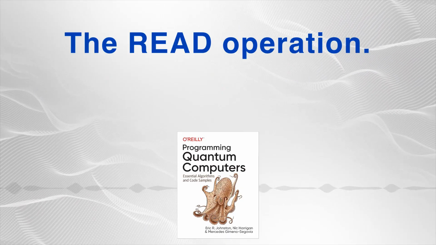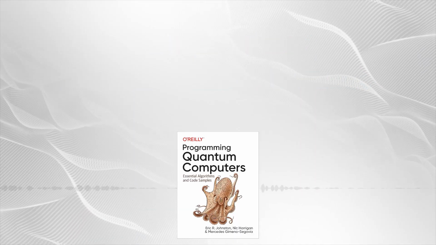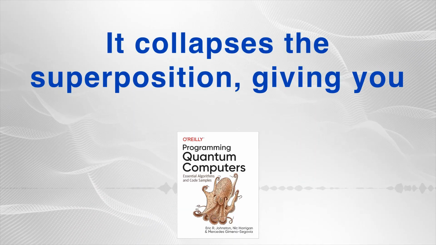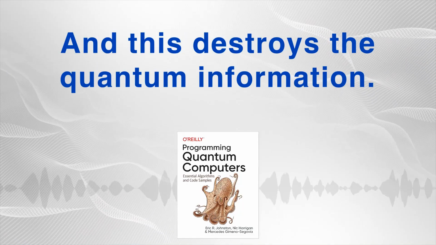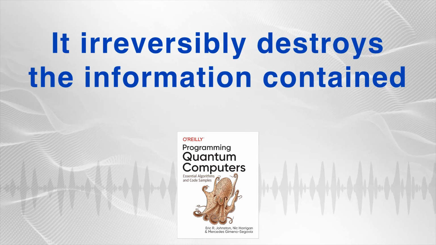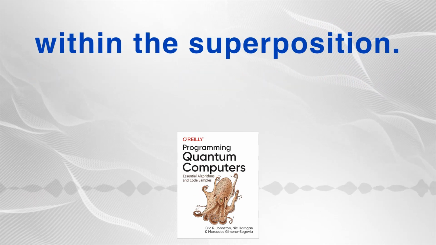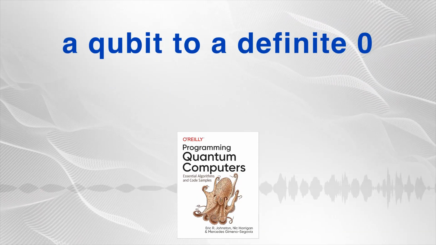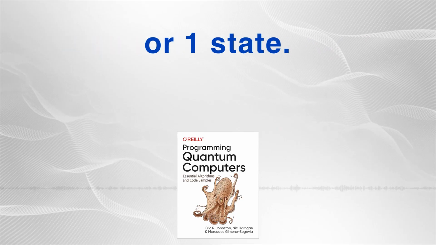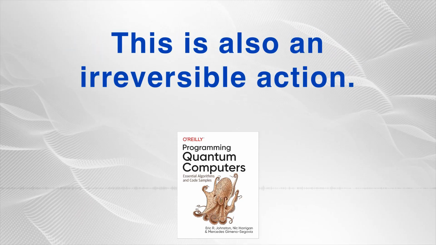Interesting. What else? The read operation. This is where measurement occurs. It collapses the superposition, giving you either a 0 or a 1 based on its probabilities. And this destroys the quantum information. Correct. It irreversibly destroys the information contained within the superposition. Finally, write allows you to set a qubit to a definite 0 or 1 state. This is also an irreversible action.